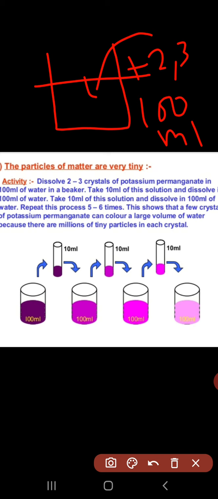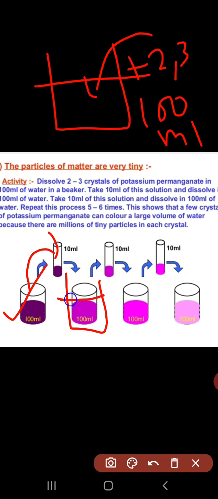Then the solution looks purple in color. Now take 10 ml of this solution and add it to another beaker that already has 100 ml of water. हमें उसमें से 10 ml लेकर next 100 ml beaker में ऐड करना है.